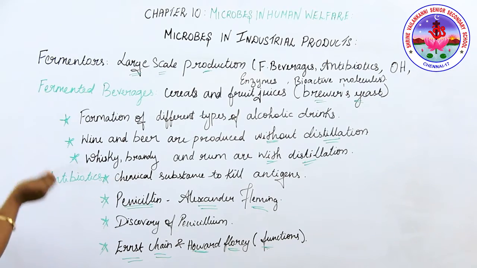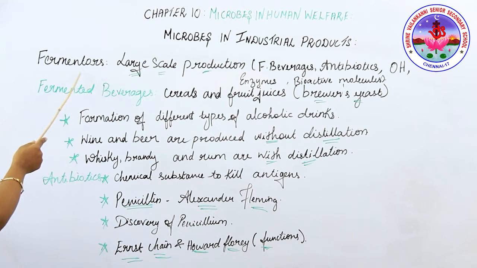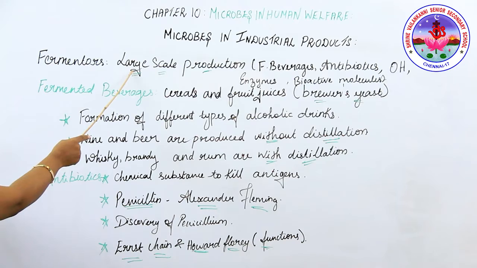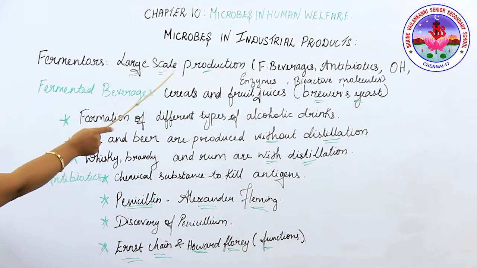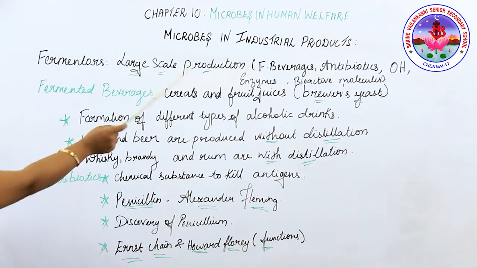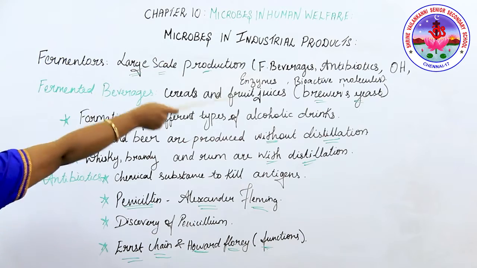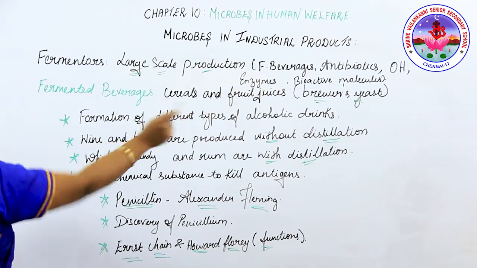How does it happen? With the help of large vessels called fermenters. Large scale production of various compounds in industries is done in very large vessels called fermenters. In this chapter we're going to discuss fermented beverages, antibiotics, alcohol, enzymes, and bioactive molecules.